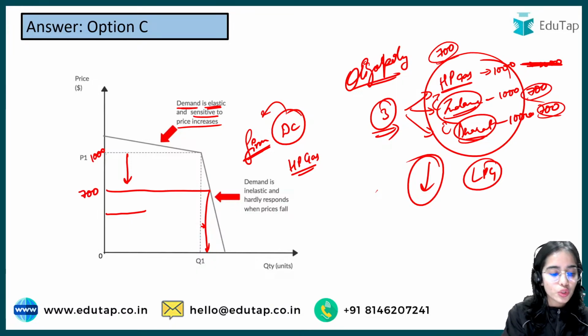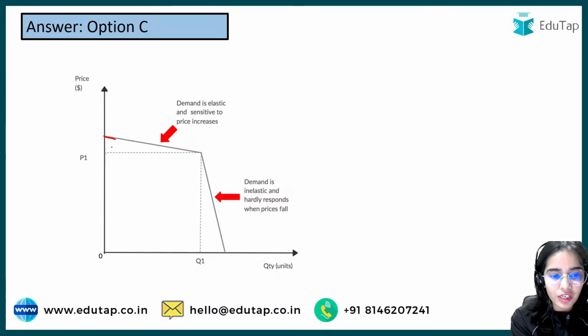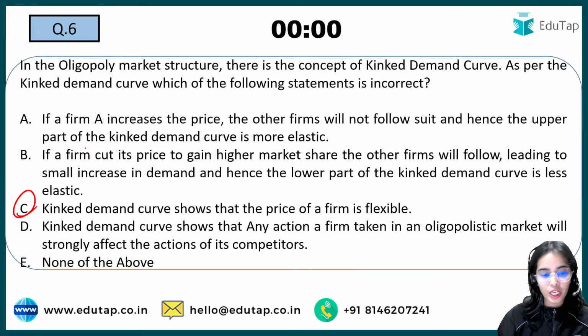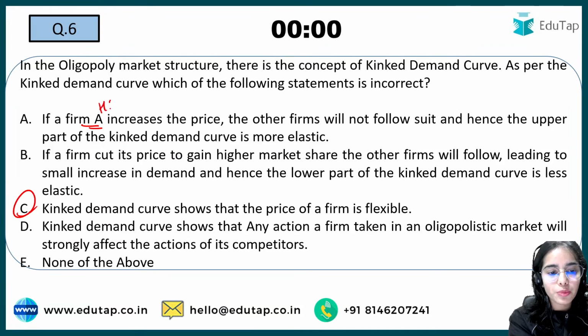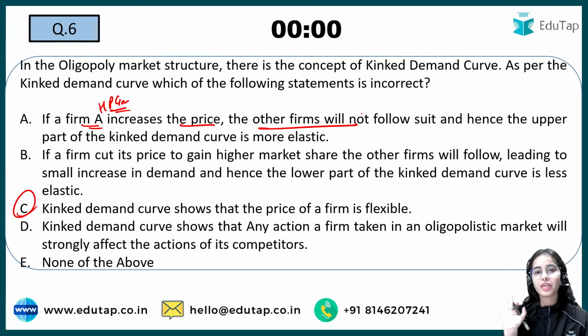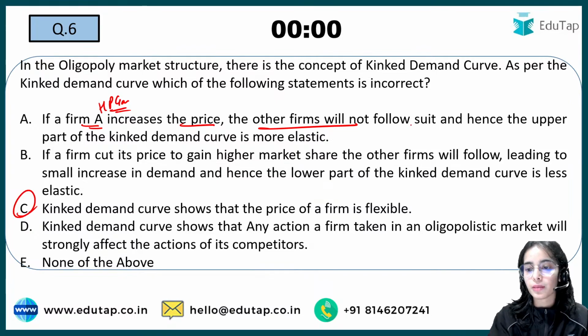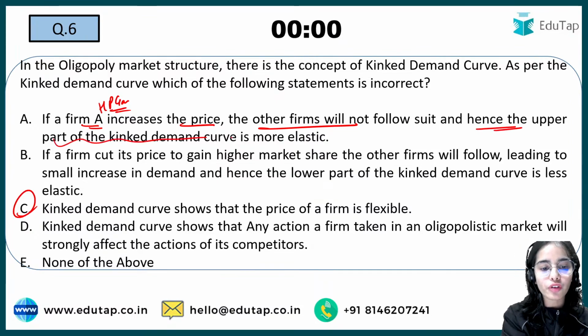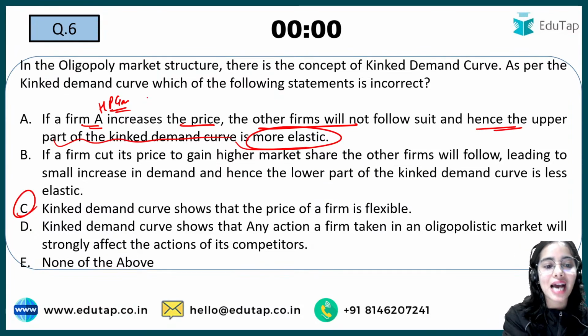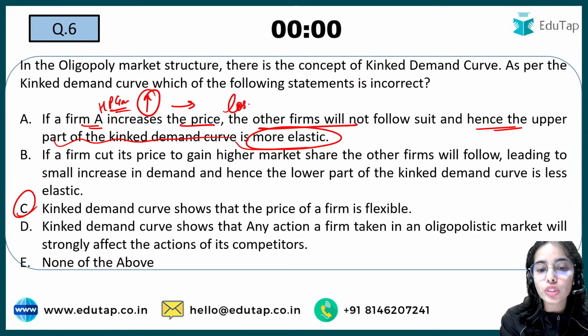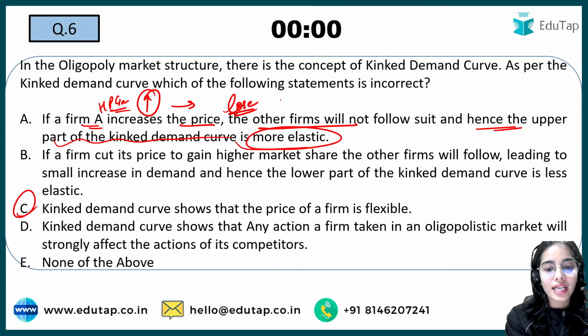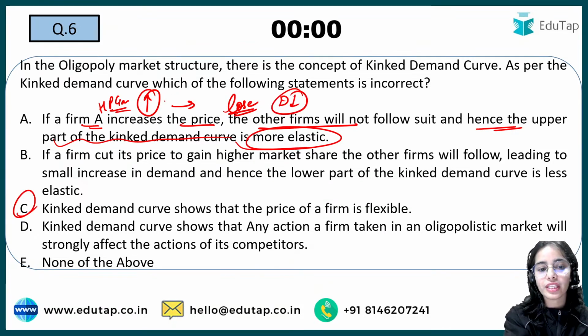Okay, so at the higher level, when you want to increase the price, if a firm A, HP Gas, increases the price, the other firms will not follow HP Gas. They will not increase their price, because they know that they can lose the customers. So hence the upper part of the kinked demand curve is more elastic, because as soon as HP Gas increases the price, it will lose a lot of customers, and the demand will decrease by a lot when the price is increased.